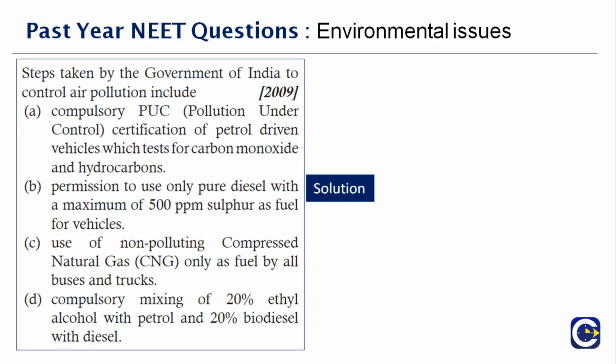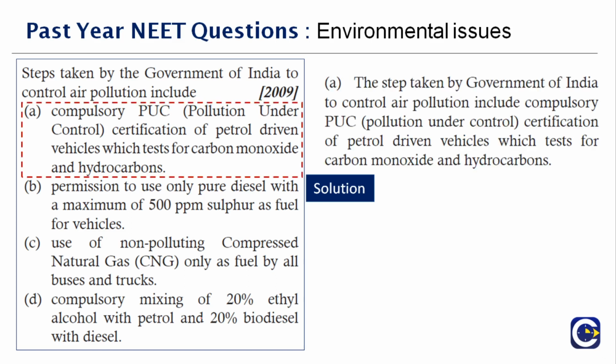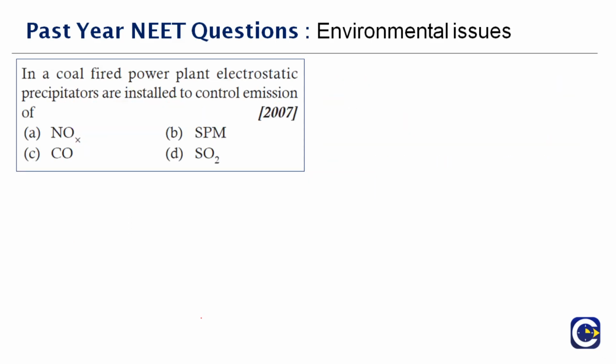When the vehicle produces carbon monoxide above the required level, they will not give you that certification, and you are not allowed to drive the vehicle. So this is a major step taken by the government to bring air pollution under control. Therefore, the right answer is option A. Next question here.